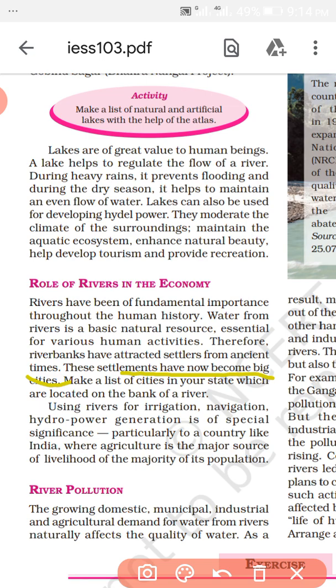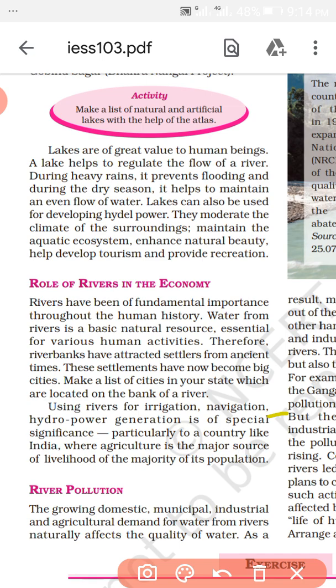Allahabad is a big city. Patna is a big city. Kanpur is a big city. Banaras, the different names of the cities, where the big cities are, or in the peninsular area, there is Nasik. And the river is useful for which purpose?